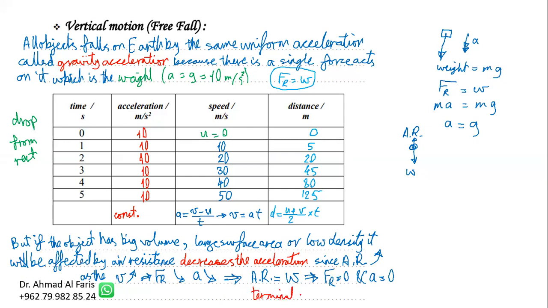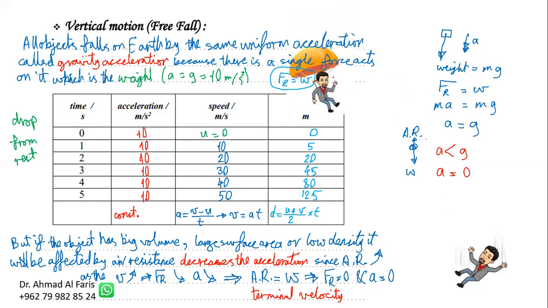So let's return again. Any object that does not have low density, or where air resistance isn't mentioned, has acceleration g, 9.81. But if the object is affected by air resistance, the acceleration will be less than g, and maybe eventually the acceleration will be 0 and it falls with terminal velocity. So again, we have to be careful. If the object has no air resistance, it will fall with acceleration 10 meters per second squared. But if the object has a large surface area or a parachute, it slows down and eventually reaches safely. So we can use the air resistance according to the question.